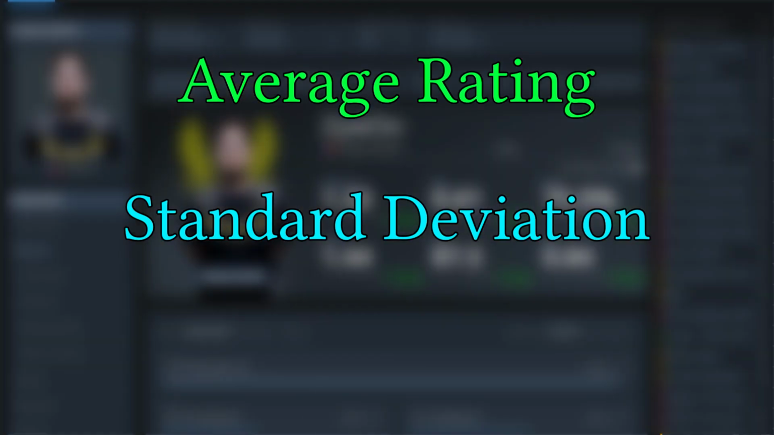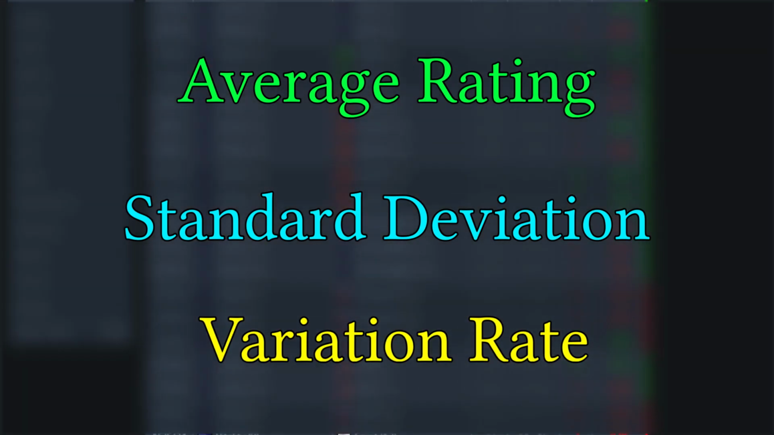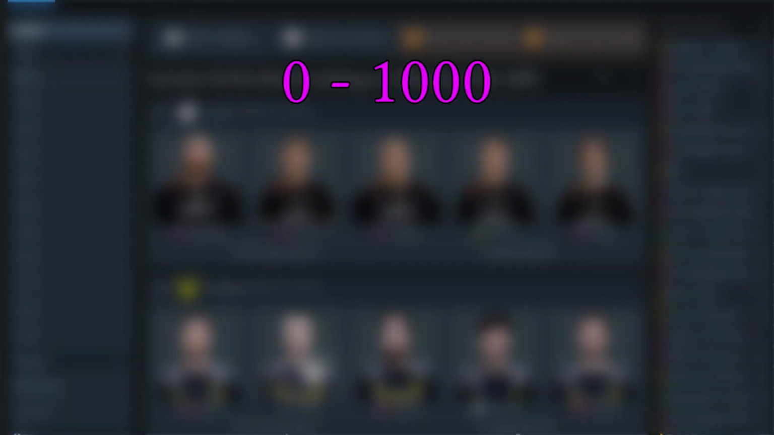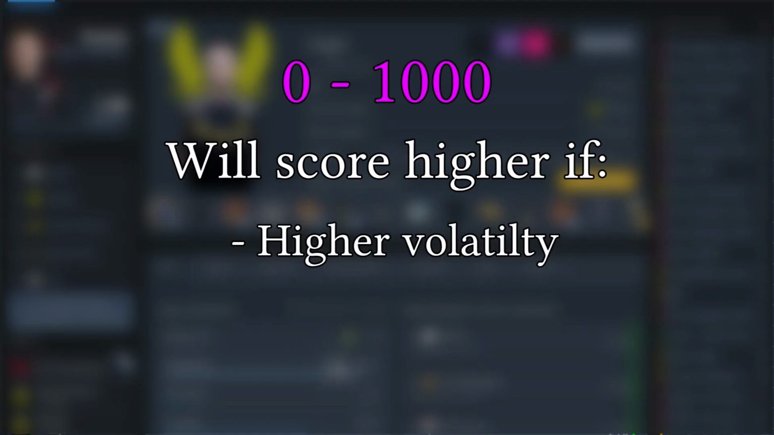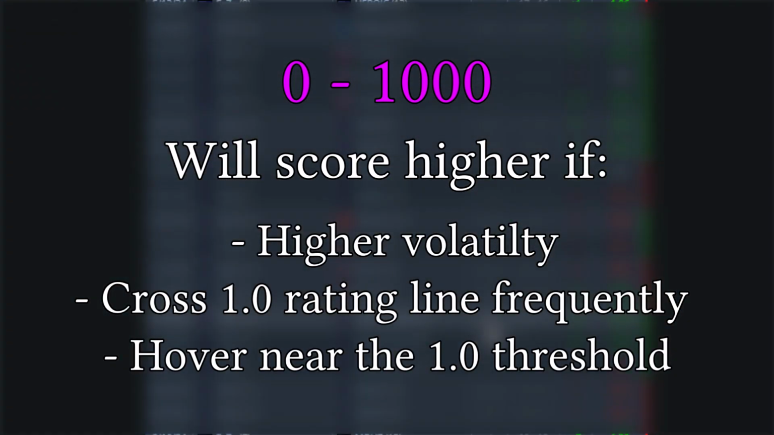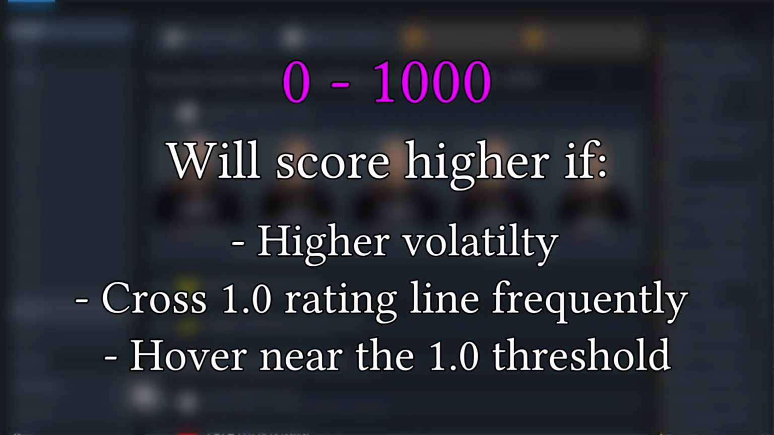In our index, we are going to consider 3 things: the average rating, the standard deviation, and variation rate. The Adjusted Inconsistency Index will combine these into a single score between 0 and 1000. Players score higher if they have high volatility, cross the 1.0 line frequently, and hover near that threshold on average. So, the higher the Adjusted Inconsistency Index, the more inconsistent the player really is.